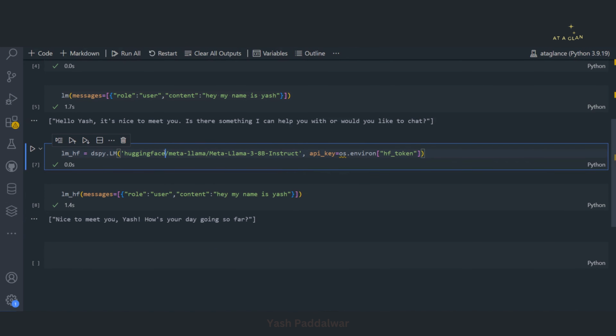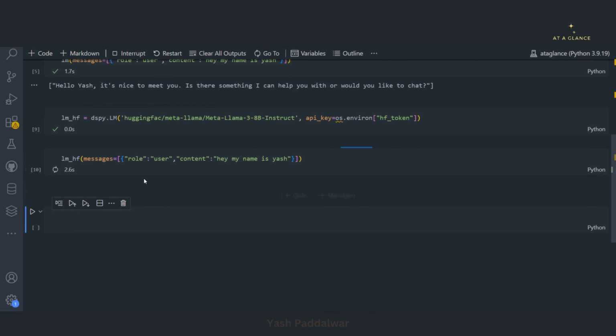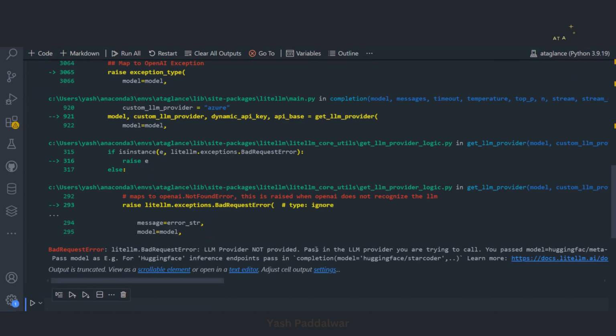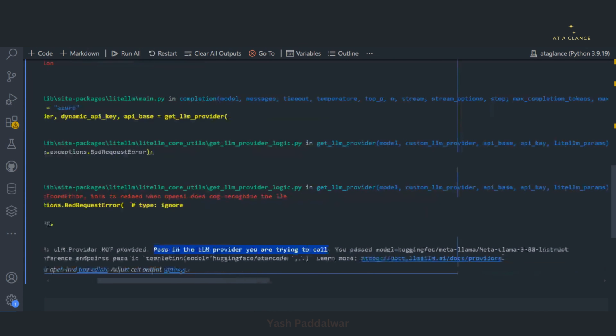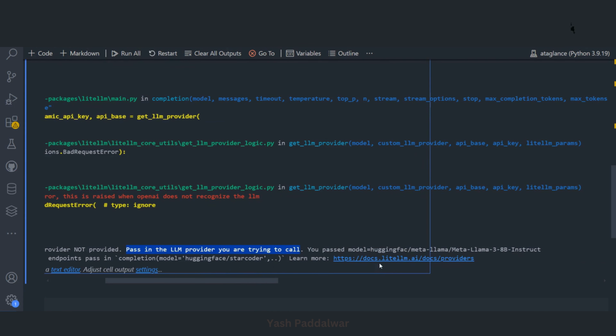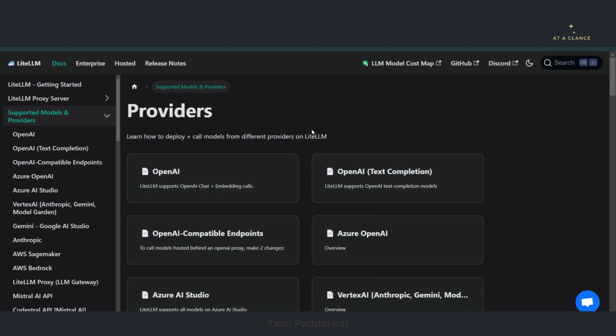If you make any mistake in the provider, it will throw an error. Let's say we make a mistake in the spelling: instead of writing huggingface, we write FAC. Let's execute this. Now you will get an error over here: pass the LLM provider you are trying to call. With this error, they also show this documentation, docs.litellm.ai. You can click on this, and this is the provider list of all the sources from where you can access the large language model.